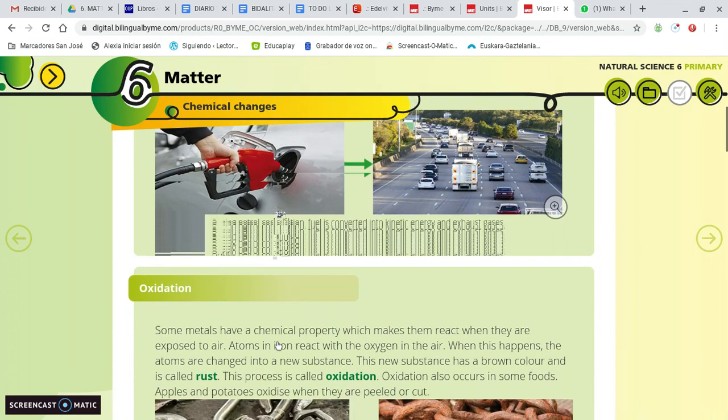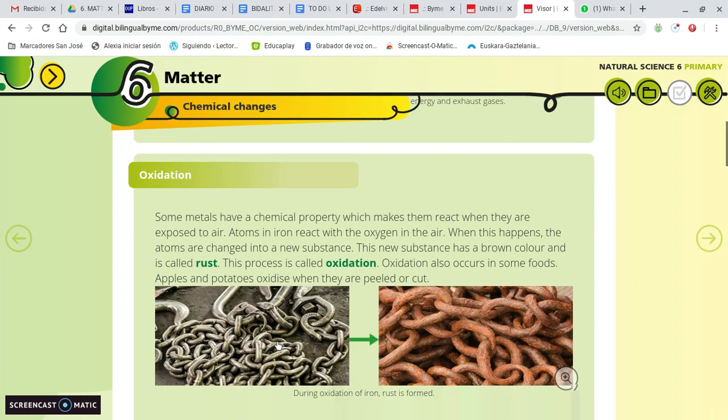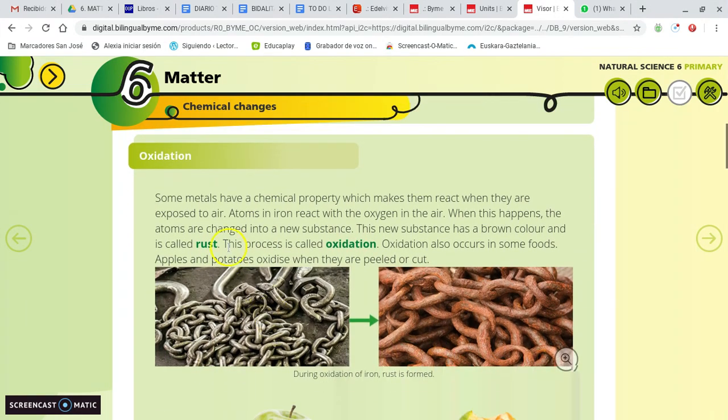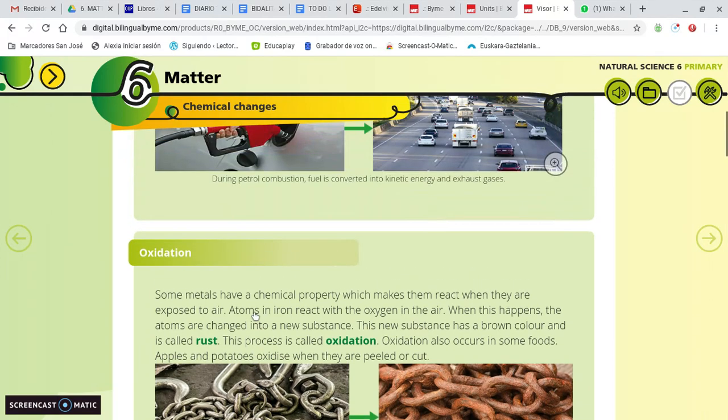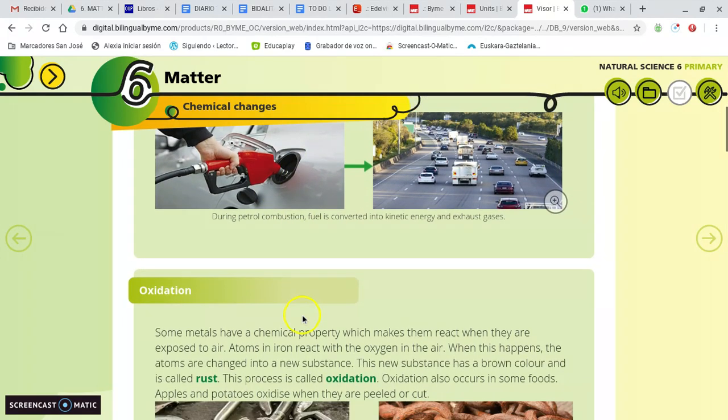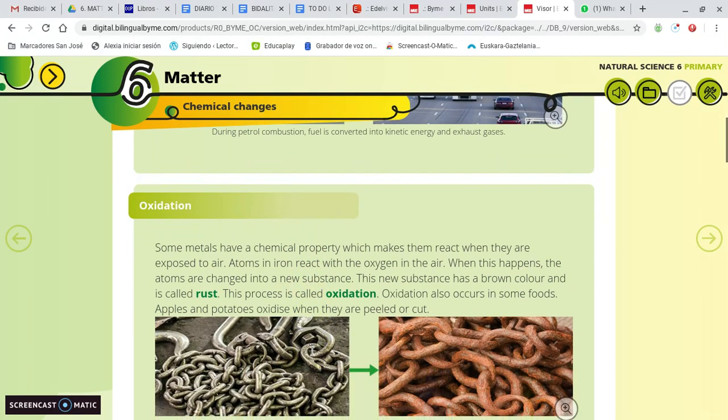Okay, another type of chemical reaction, chemical change, is oxidation. Some elements, some substances react with the oxygen that is in the air. Another one in which we need oxygen. Remember, for this one, we need oxygen. For this one, we need oxygen, right?